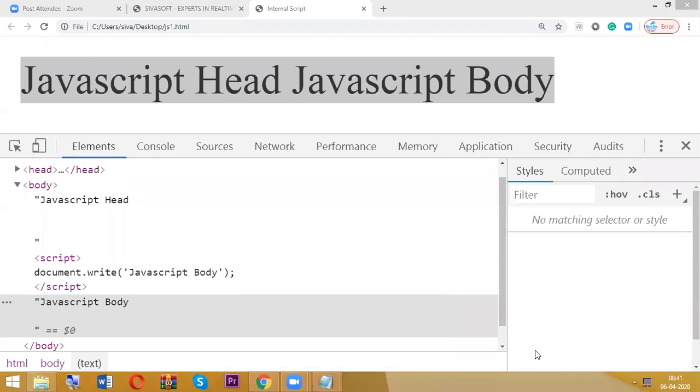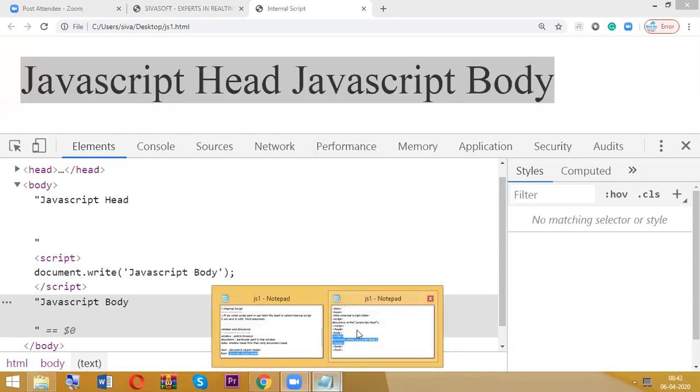Just 1 second. Yeah, okay, fine. Okay, so everything is fine.